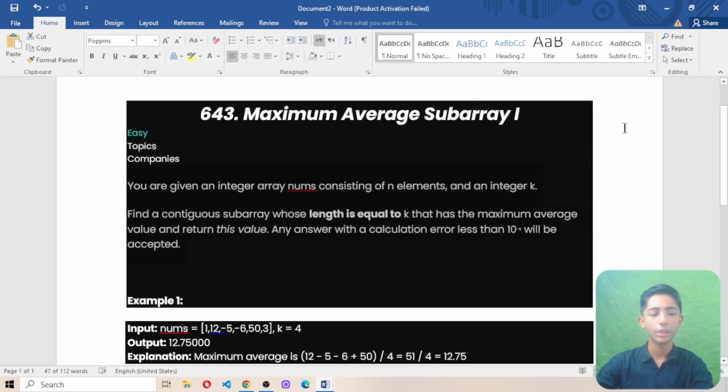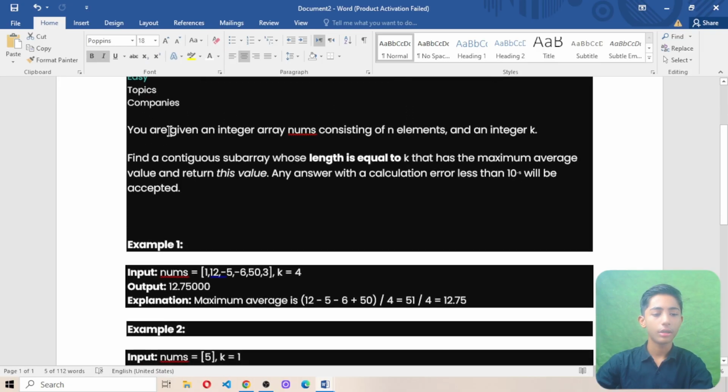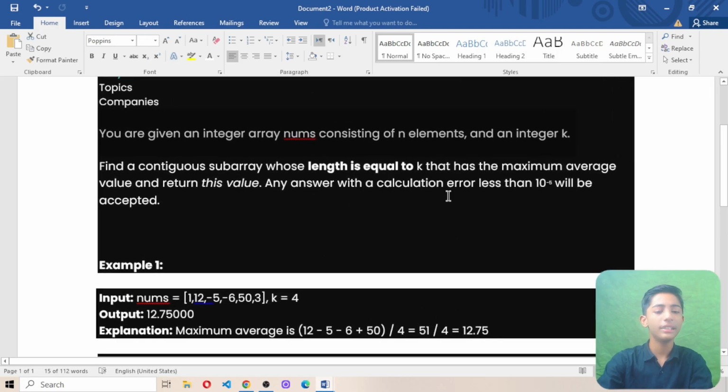So now let's start. Maximum Average Subarray 1. It has been given an integer array by the name of nums, consisting of n elements, and an integer k. We want to find a contiguous subarray whose length is equal to k that has the maximum average value, and return this value. Any answer with a calculation error less than 10 to the power of minus 5 will be accepted.